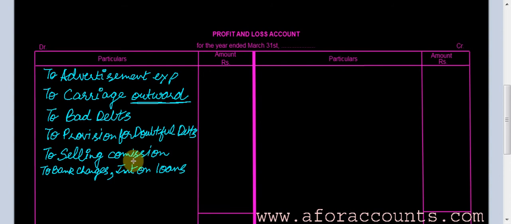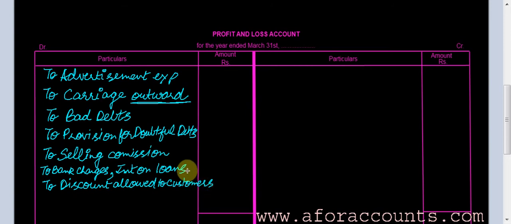Okay, sometimes we allow some cash discount to customers for prompt payment. That discount also needs to be recorded in the books. It is an indirect expense. So to discount allowed to customers. Okay.